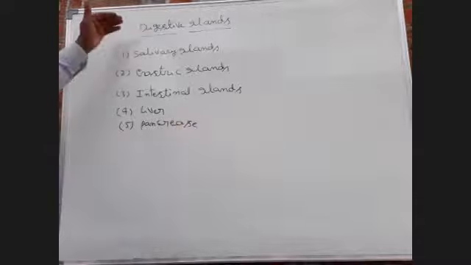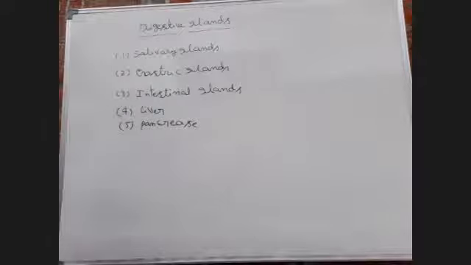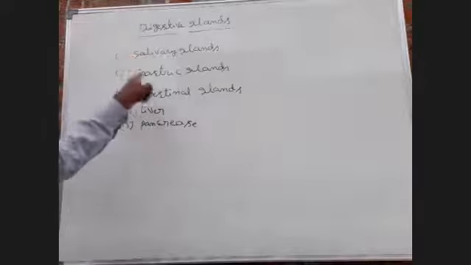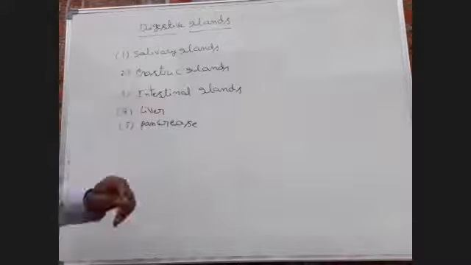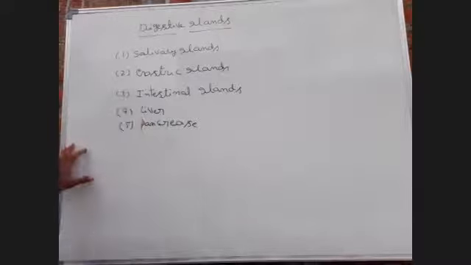Okay. So these are digestive glands. First one, salivary gland. Second one, gastric gland. Third one, intestinal glands. Next, fourth one, liver. And fifth one, pancreas.